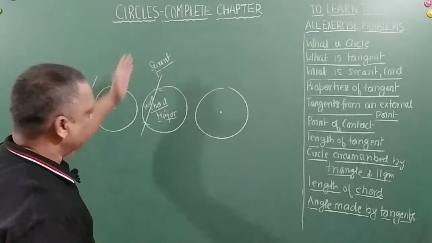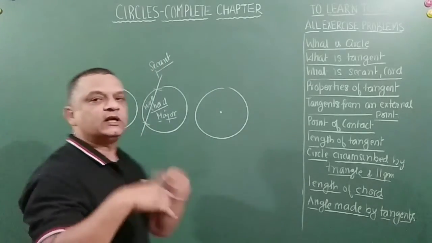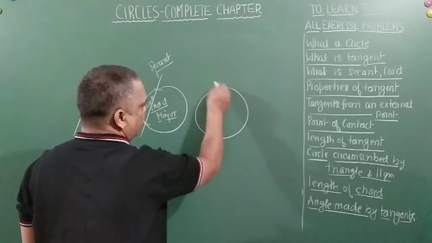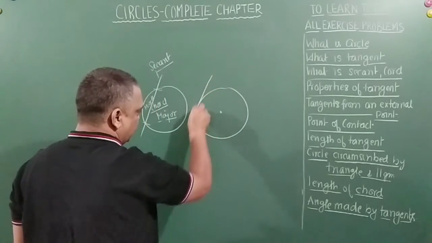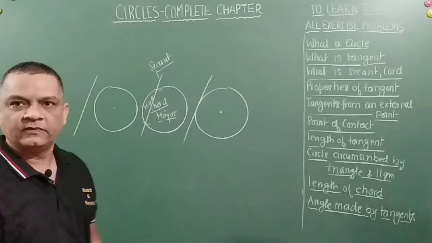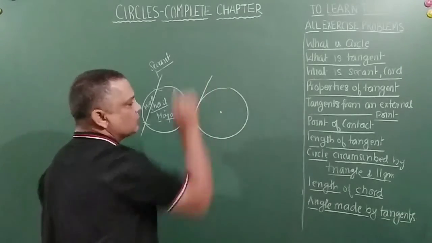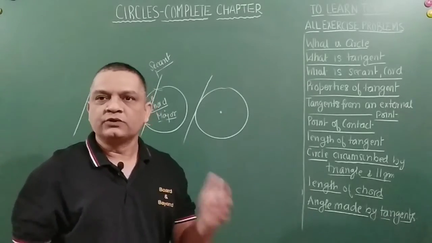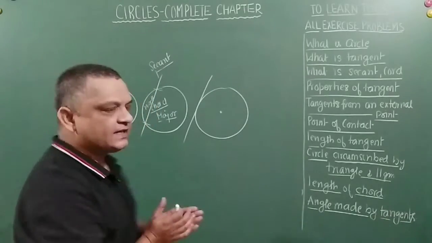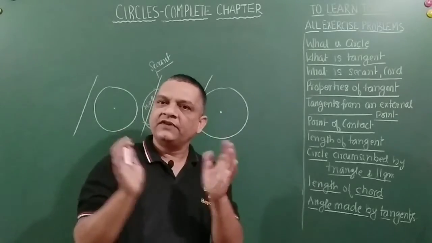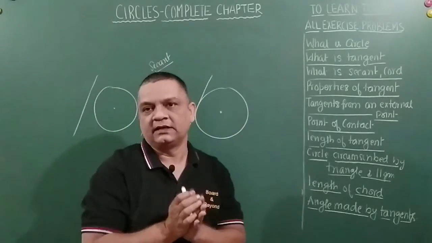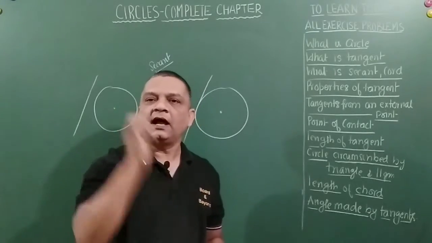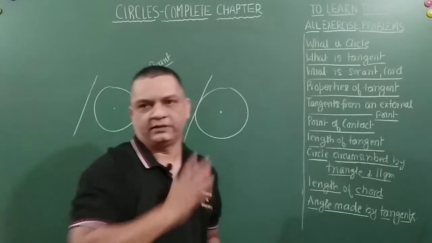Now let us understand a different possibility wherein the line just touches the circle and passes through, something like this. This is not a secant, this is called a tangent. There are two ways we can say what a tangent is. A tangent is a straight line which touches the circle at only one given point.